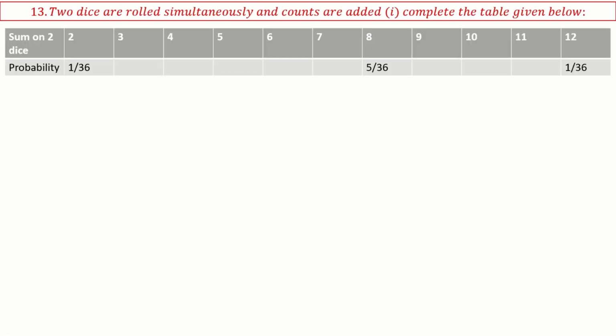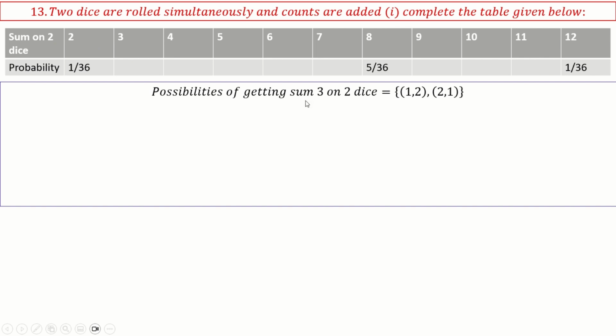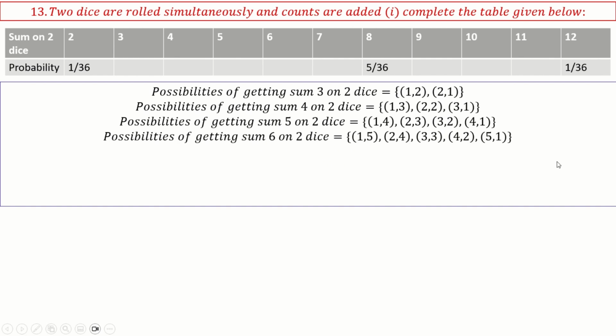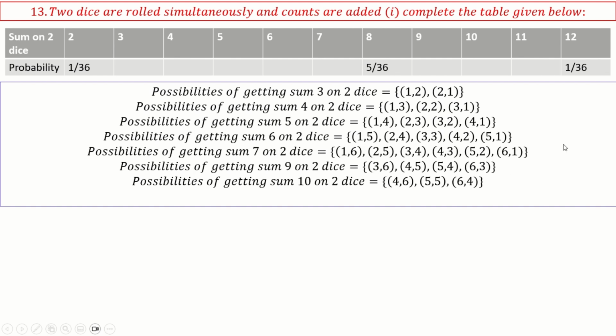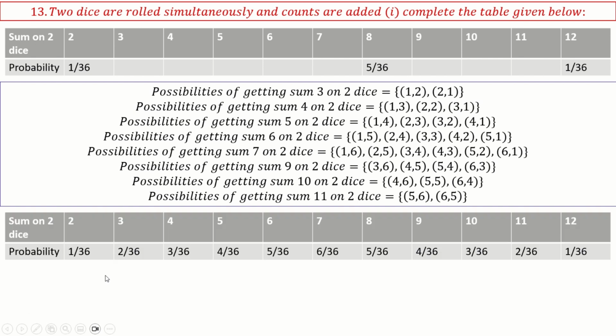Two dice are rolled simultaneously and the counts are added. Okay, complete the table given. When two dice are thrown, the options are 1 comma 1, which is sum 2, 1 comma 2, sum 3, like this, right? So the possibilities of getting 3 on 2 dice are 1 comma 2 and 2 comma 1, which is 2 by 36. Okay, the possibilities of getting a sum of 4 is this one. So similarly, all these things you can map and fill the table like this.